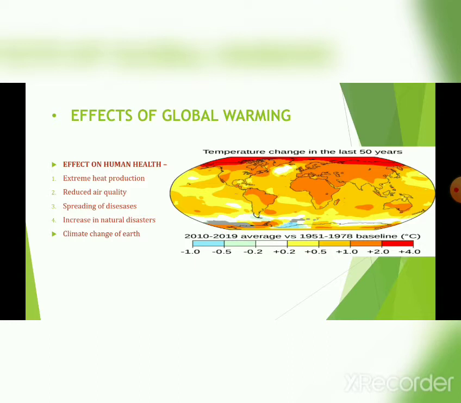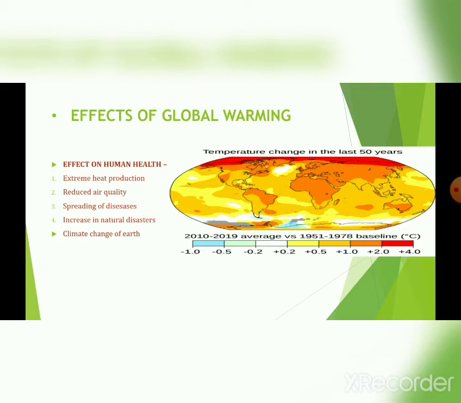Increasing natural disasters like storms and earthquakes are also caused by global warming, increasing Earth's temperature, because it causes vibration in Earth's mantle and core crust. Now, climate change of the Earth is also one of the main effects of global warming.